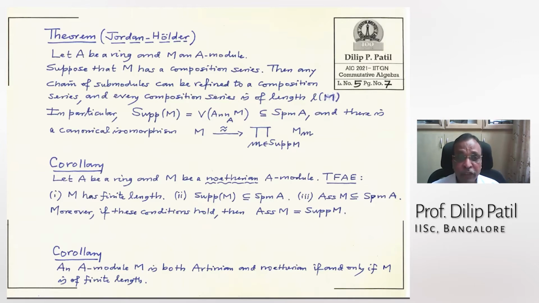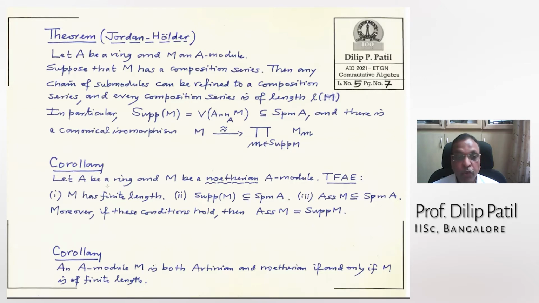This is a very important theorem of Jordan-Holder. So, some important corollaries. If A is a ring and M is a Noetherian module, then the following are equivalent. First, M has a finite length. The second one is support is contained in the maximal spectrum. Third is associated primes are contained in the maximal spectrum.